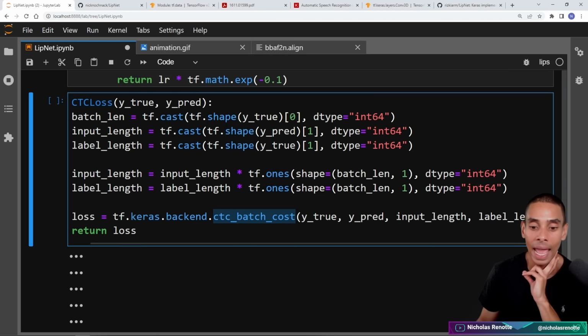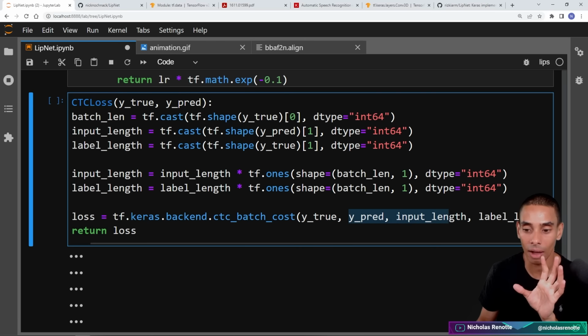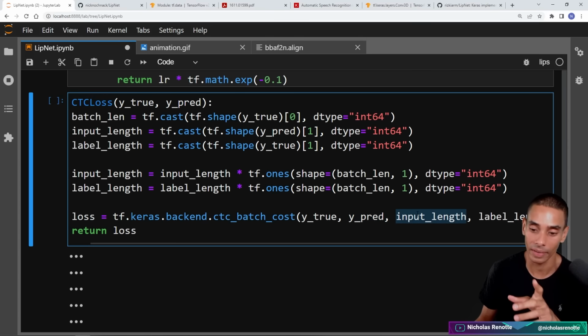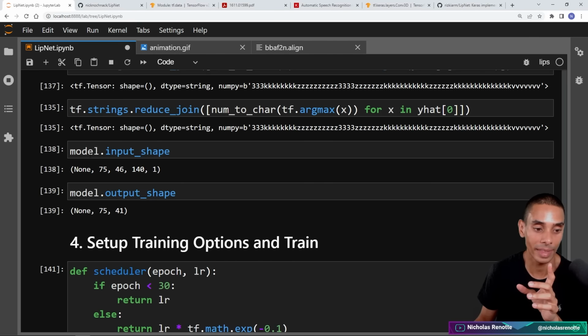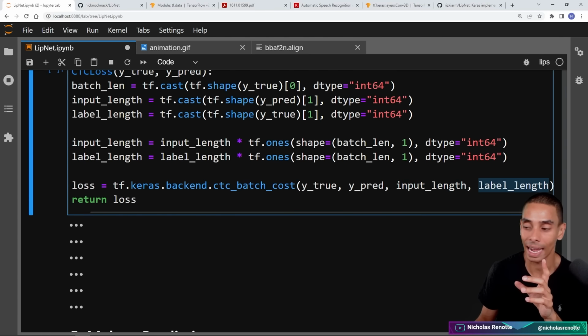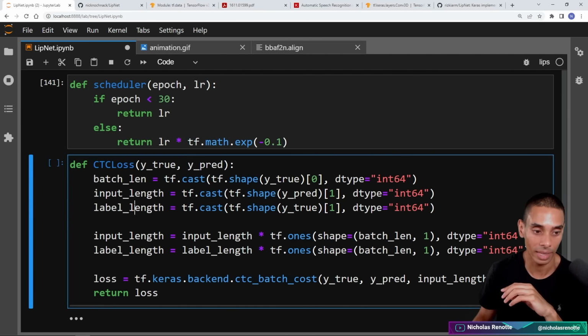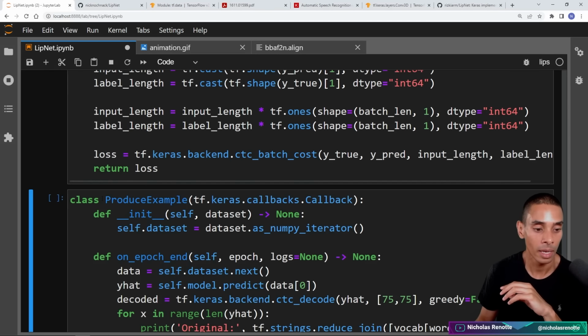This is going to take in our y_true value, our y_pred value, our input length, which is consequently the length of our y prediction value, which should be 75, and our label length, which should be 40. So y_true is going to be our alignments, our one hot encoded predictions. The input length is going to be 75 because it's the same shape as the output of our machine learning model. And our label length over here is going to be 40. So that is our loss function defined.